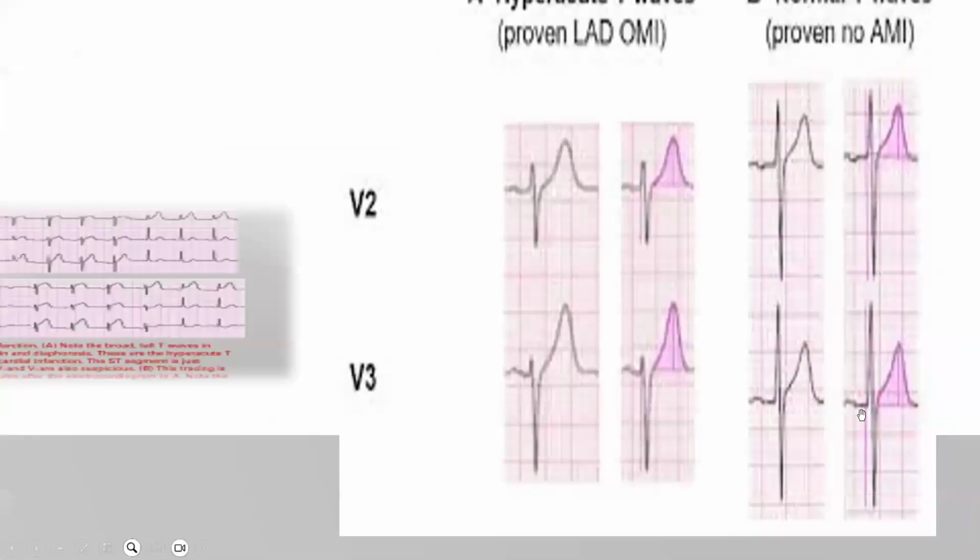As we see here, this is a case of a hyperacute wave. The T wave is taller than 10 millimeters, narrow-based and symmetrical, and taller than the R wave in the same QRS. Here there is elevation, but it is less than the R wave in the same QRS. So this is not a case of hyperacute T wave, while this is a hyperacute T wave.